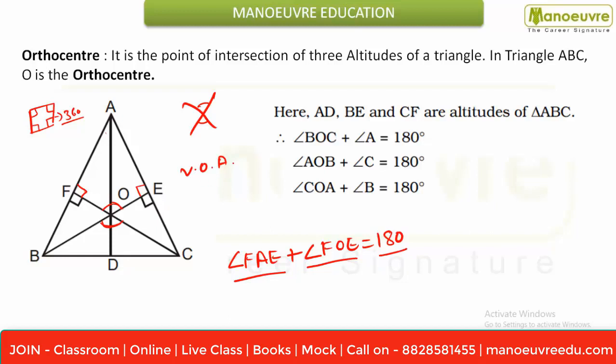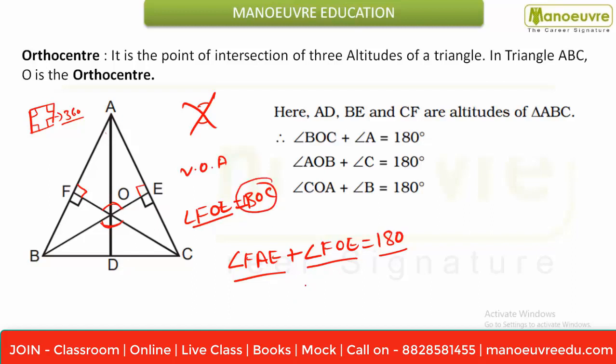So here we have already proved FOE is equal to BOC. This is angle, this is angle. So this angle is equal to this angle. I have already proved. So in the place of FOE, I can write angle BOC.